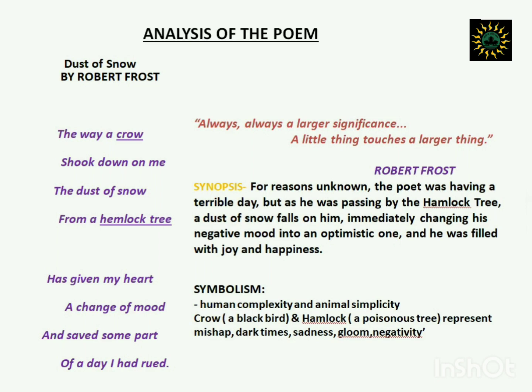Now, coming to the synopsis of the chapter, look at the poem carefully. Look at the title of the poem, Dust of Snow. Now, what does the word dust mean, right? Dust are very small particles. So we can understand that this poem has got to do something with snow, with particles of snow. Now, what did this particle of snow do exactly in the poem? What role did it have to play?